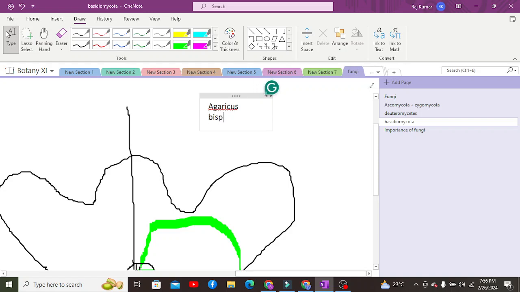An example of this is Agaricus bisporus, the most commercially utilized species of mushroom, which we use as a source of food, as well as other species such as Agaricus campestris. And apart from that, we also have another species. Let's take the example of Agaricus campestris and Agaricus bisporus.